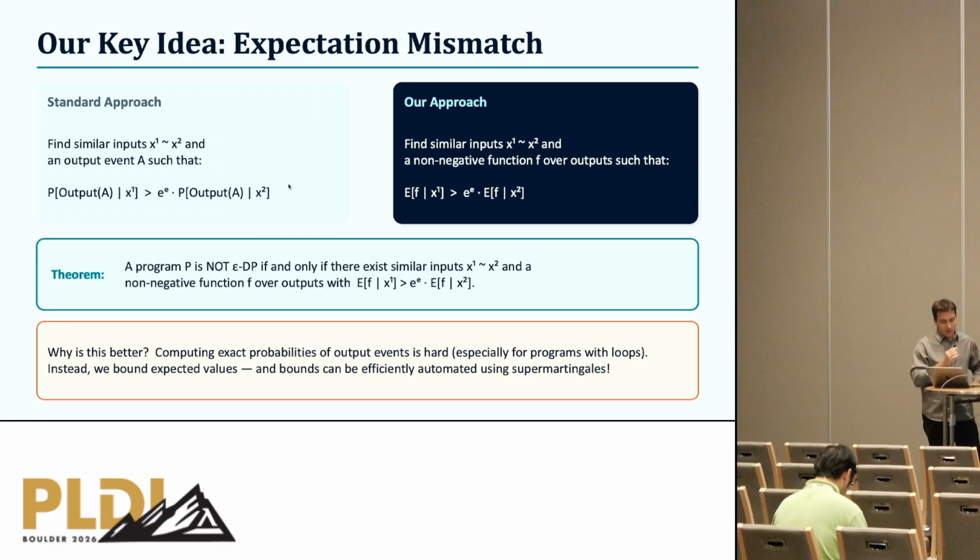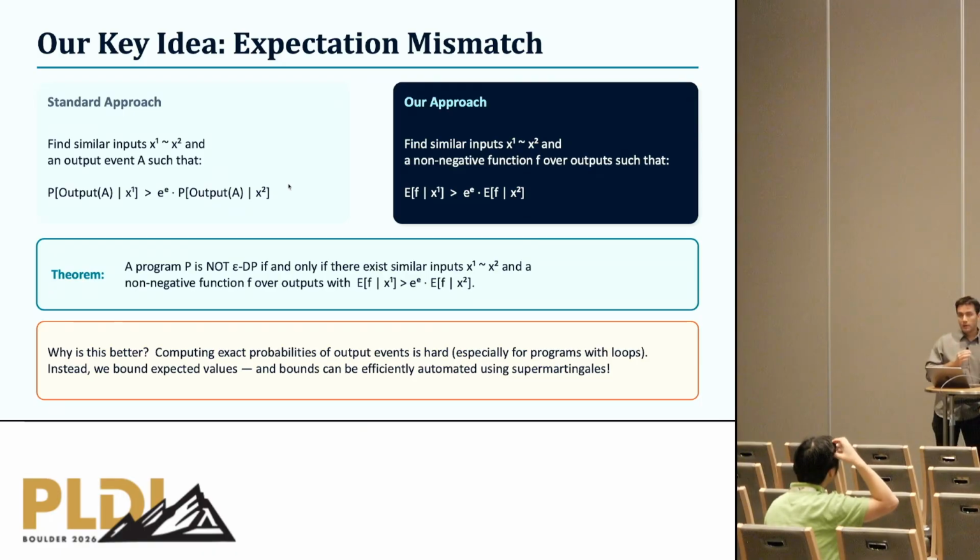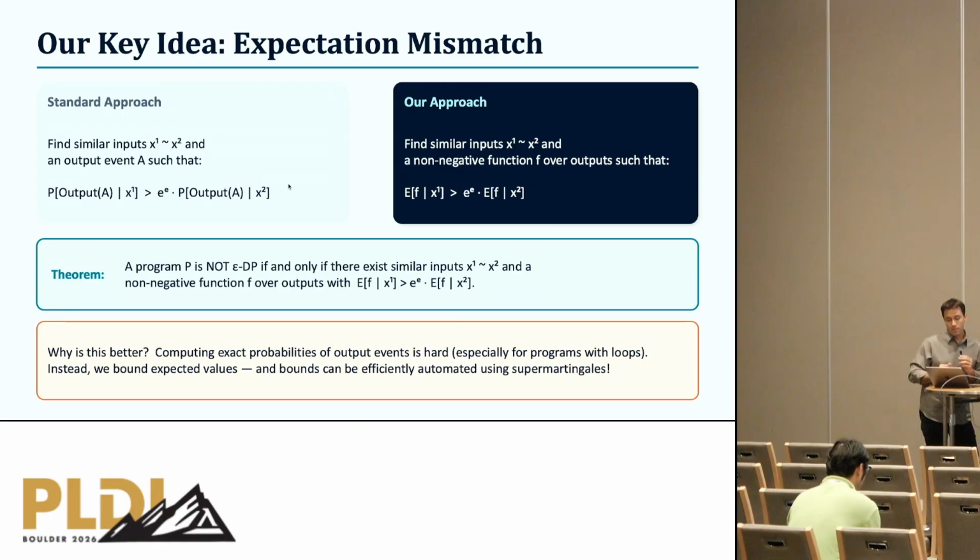The key idea behind our method is that we take a slightly different view on differential privacy refutation. A standard approach to detect DP bugs is to search for a pair of similar inputs and an event on output such that we have this probability mismatch. Instead, what we search for is a pair of similar inputs and a non-negative function over the outputs for which we have expectation mismatch.